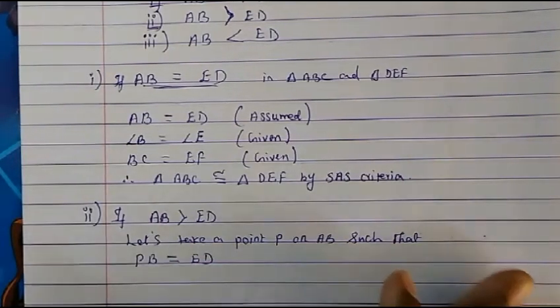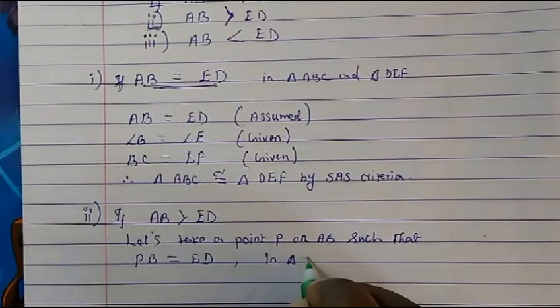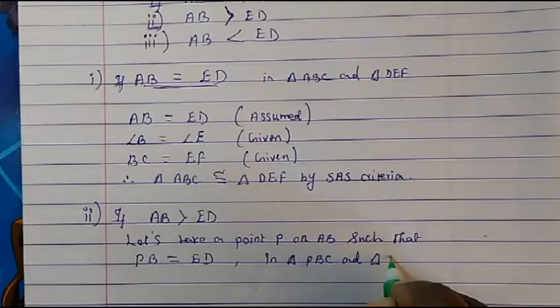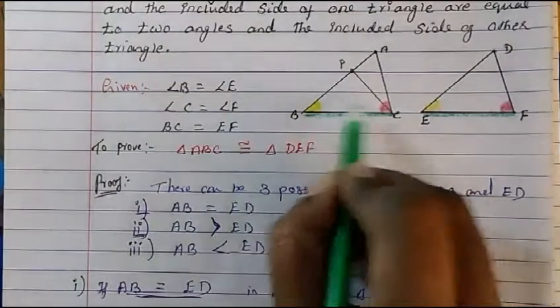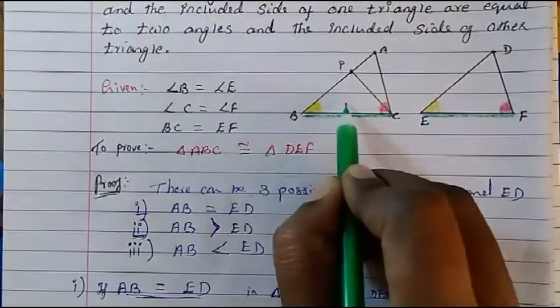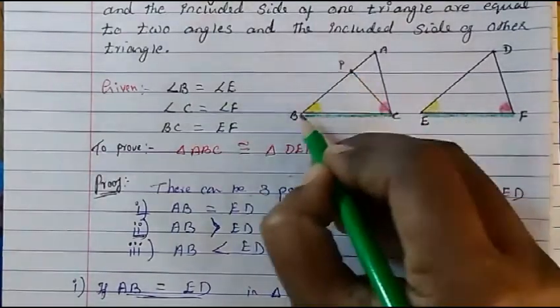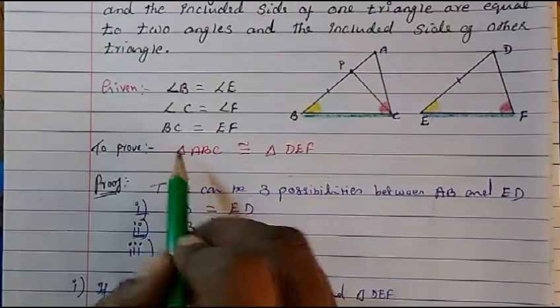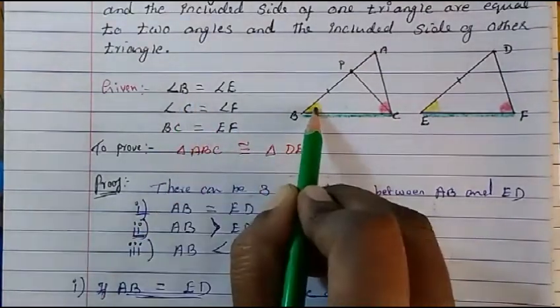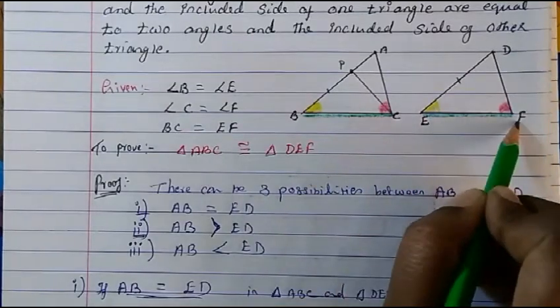Okay, so if that is the case, let's see in triangle PBC and triangle DEF. So let's take between these two triangles. Between these two triangles we have taken that PB is equal to ED, and already it is given to us that this angle is equal to this angle and this side is equal to this side.